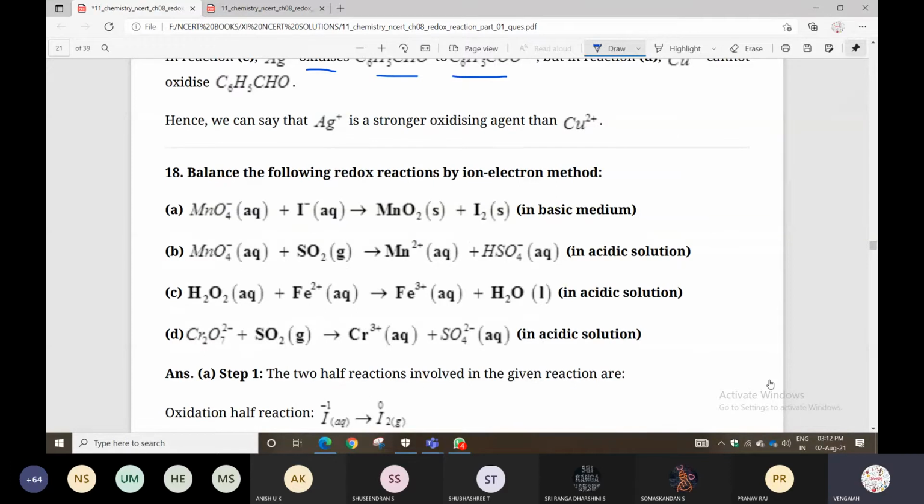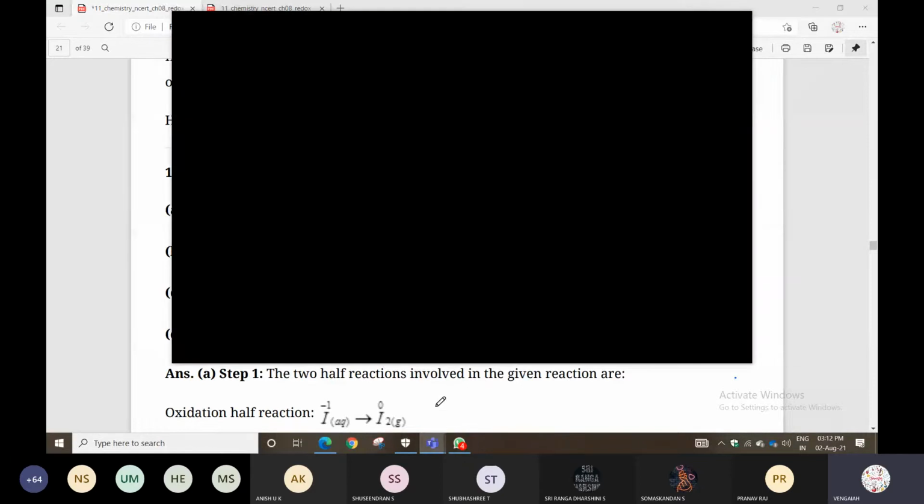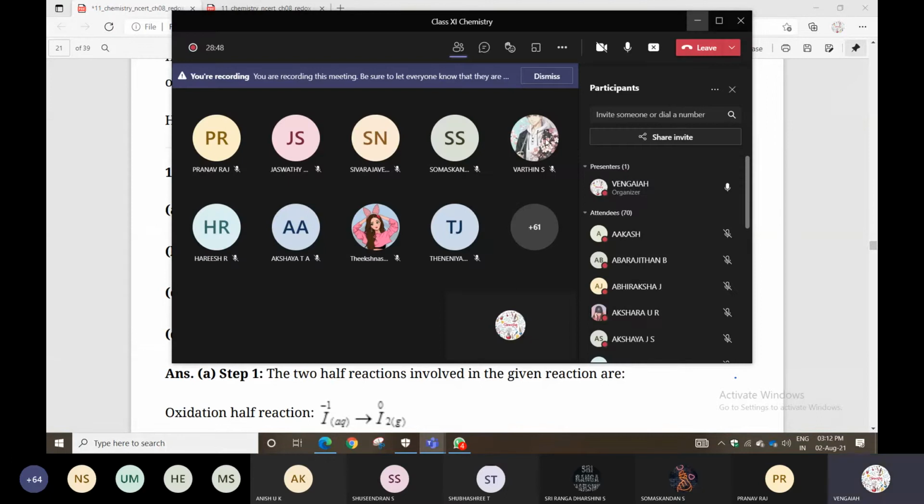Yes. Next we have balancing reactions. We know this very well; I will discuss it once again. Please check those balancing reactions again. Only 75 members have joined. Okay.